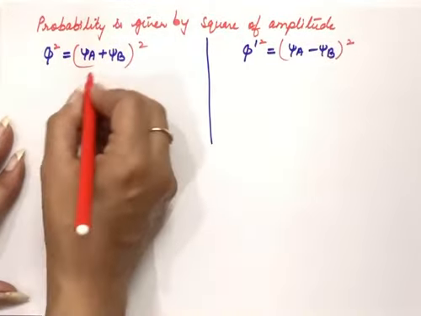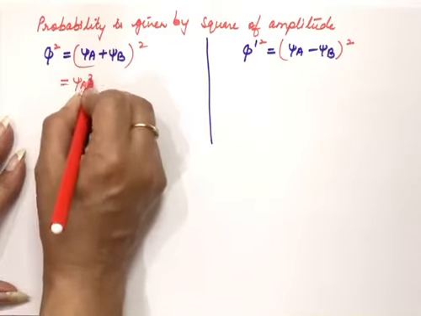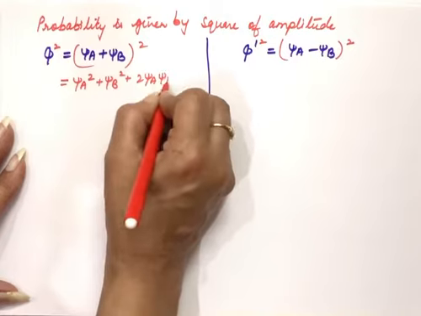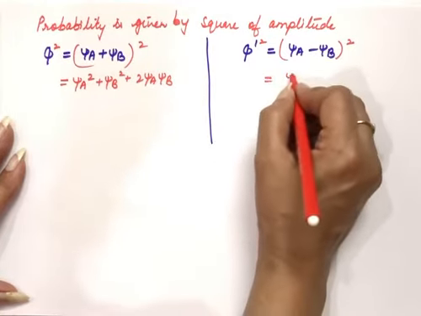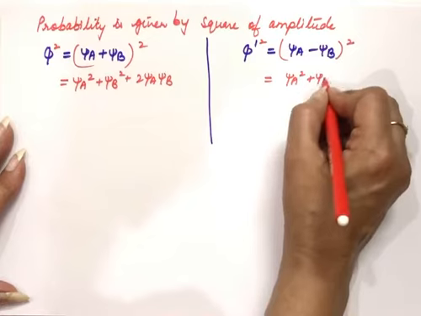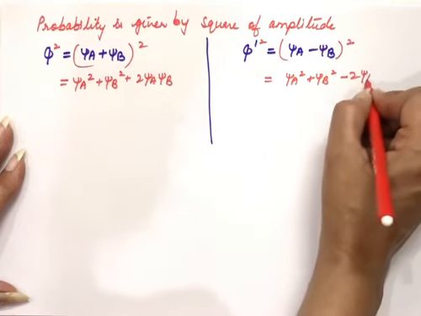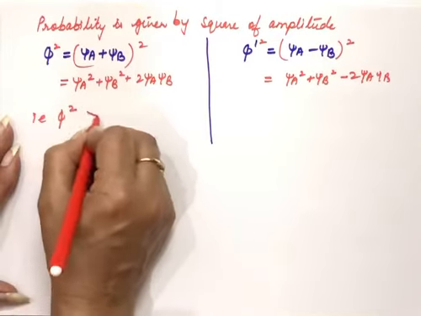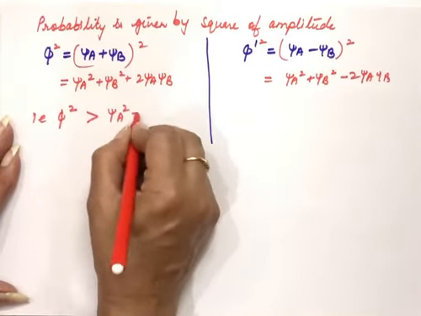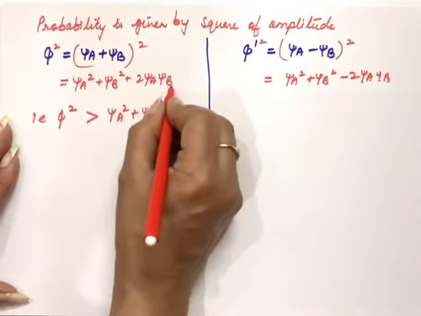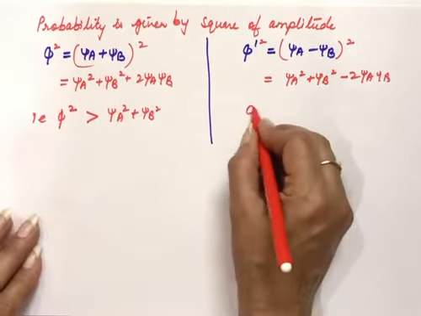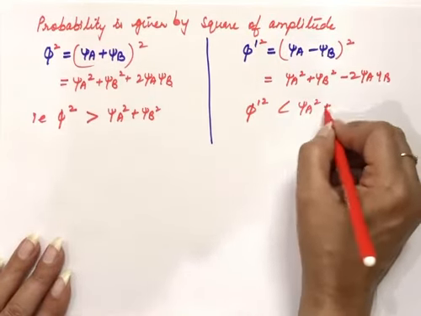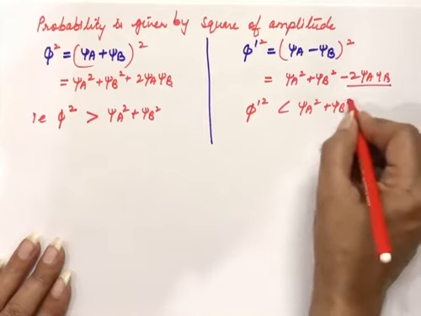This becomes A plus B whole square. So when we open it, this becomes psi A square plus psi B square plus 2 psi A psi B. This is A minus B whole square. So we get psi A square plus psi B square minus 2 psi A psi B. That is, phi square is greater than psi A square plus psi B square, because this value will add up. So this is more. And in this case, phi dash square is less than psi A square plus psi B square, because some value will be subtracted from this.